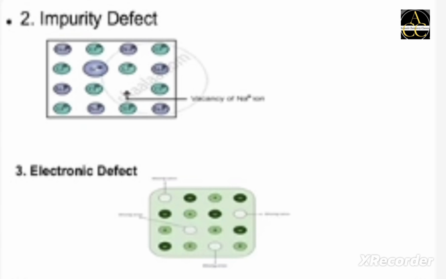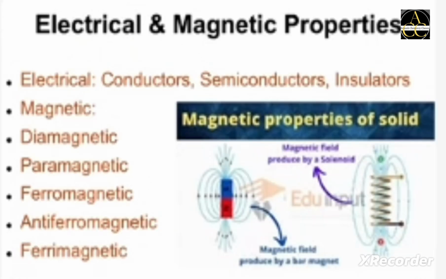Solids exhibit a range of electrical and magnetic properties, including conductors, semiconductors and insulators, and magnetic properties such as diamagnetic, paramagnetic, ferromagnetic, and antiferromagnetic behavior, which are essential for various applications.